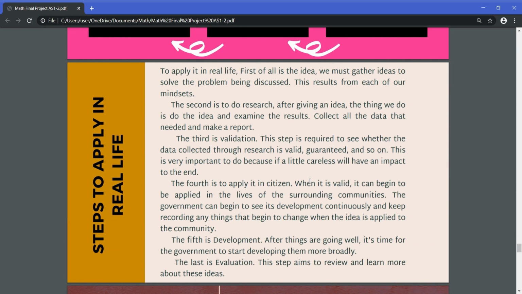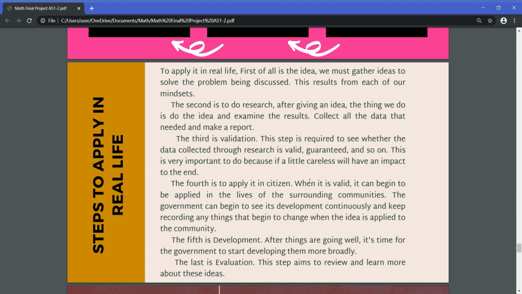So the first one is the idea. We must gather ideas to solve the problem being discussed. This results from each of our mindsets. The second one is the research. After giving an idea, the thing we do is examine the result, collect all the data that is needed and make a report.